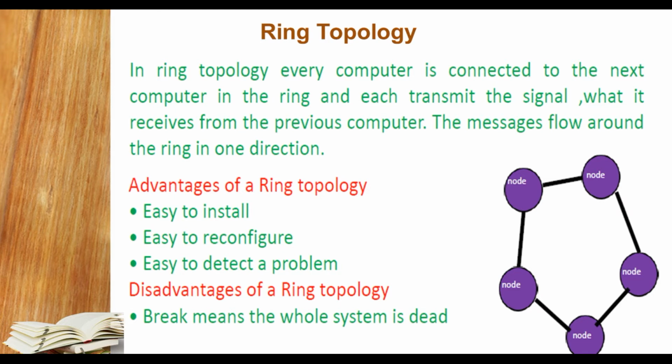Now ring topology, students. In the ring topology, every computer is connected to the next computer in the ring, and each transmits the signal it received from the previous computer. The message flows around the ring in one direction, so it is a unidirectional topology. Every computer, I mean node, is connected to the next, one end to the start and the last one to the first one. If one particular computer is disconnected, the whole network will form a bus topology again.